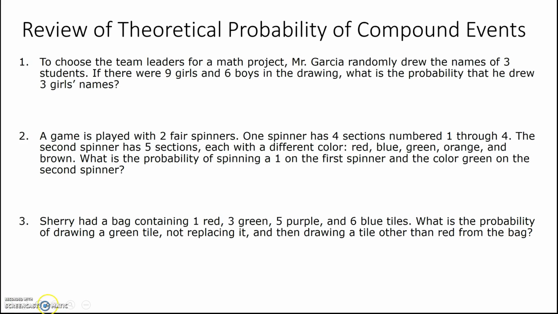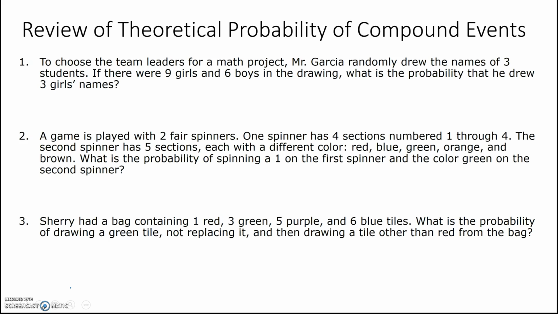The first one says, to choose the team leaders for a math project, Mr. Garcia randomly drew names of 3 students. If there were 9 girls and 6 boys in the drawing, what is the probability that he drew 3 girls' names?